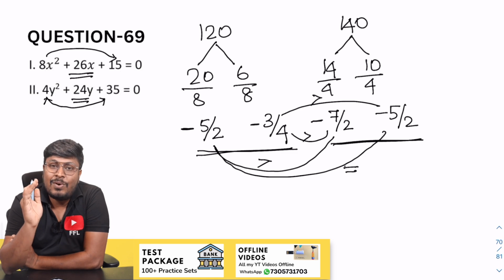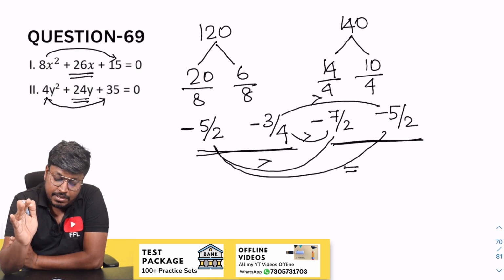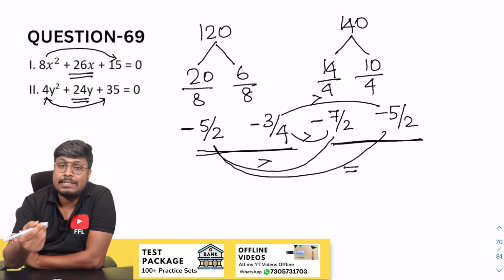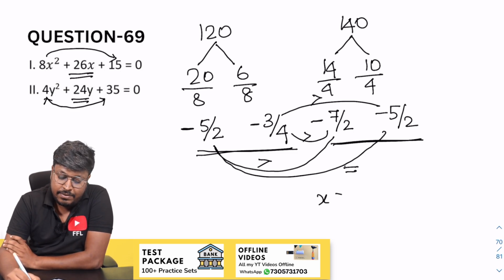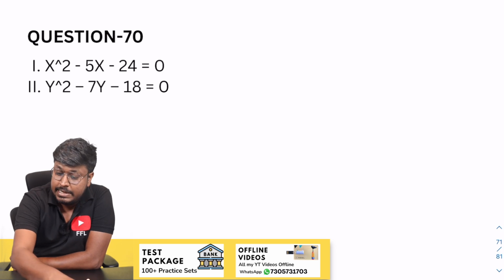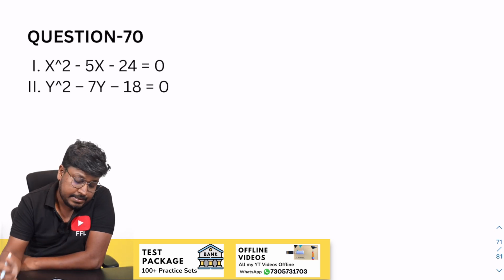So after comparing all the x values with the y values, it seems like only one comparison is equal to, and all the remaining comparisons are x greater than. So we can say that the answer for this question will be x greater than or equal to y. So that is the answer for question number 69.